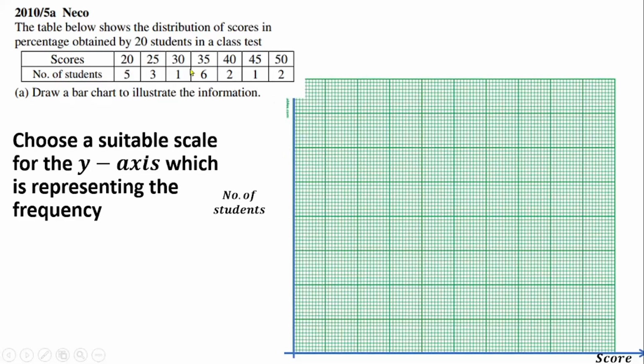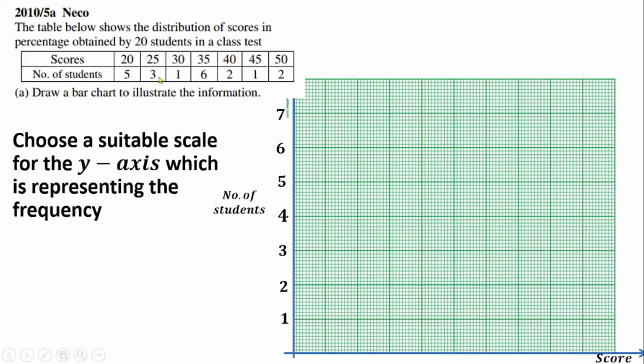So that will help us to occupy these values given to us. So I will have a 1, 2, 3, 4, 5, 6. I can also label 7, but it does not change anything. So I've used 2 centimeters for 1 unit on my y-axis. Then the x-axis also represents our scores, which we don't need to scale.